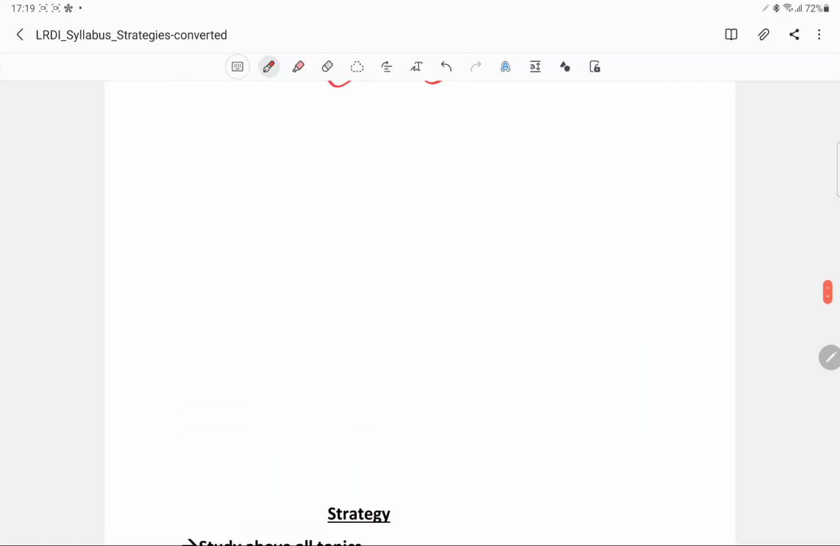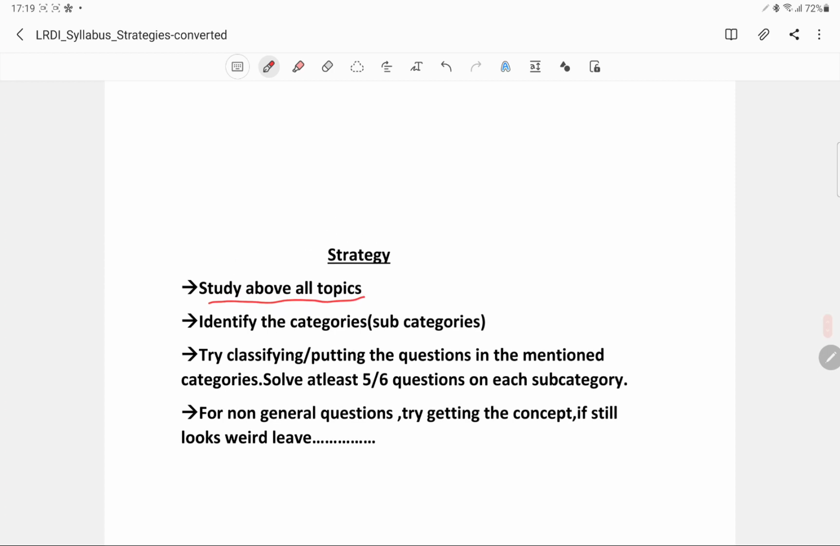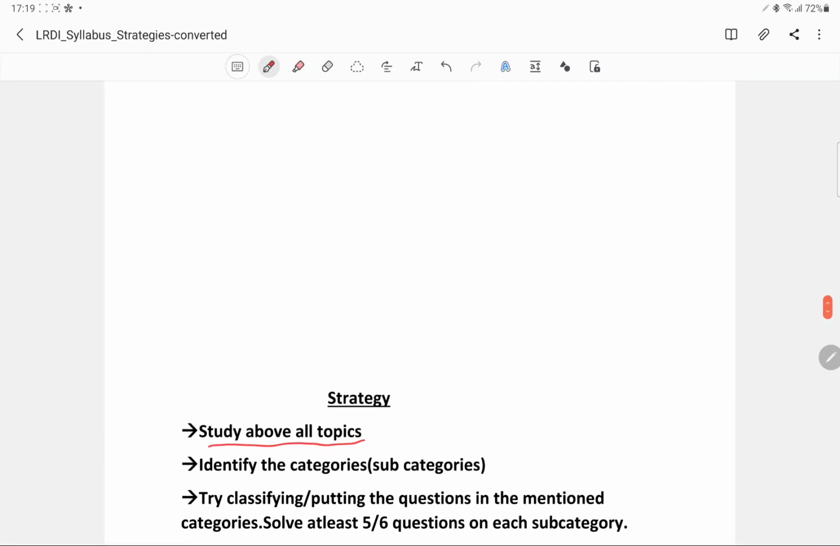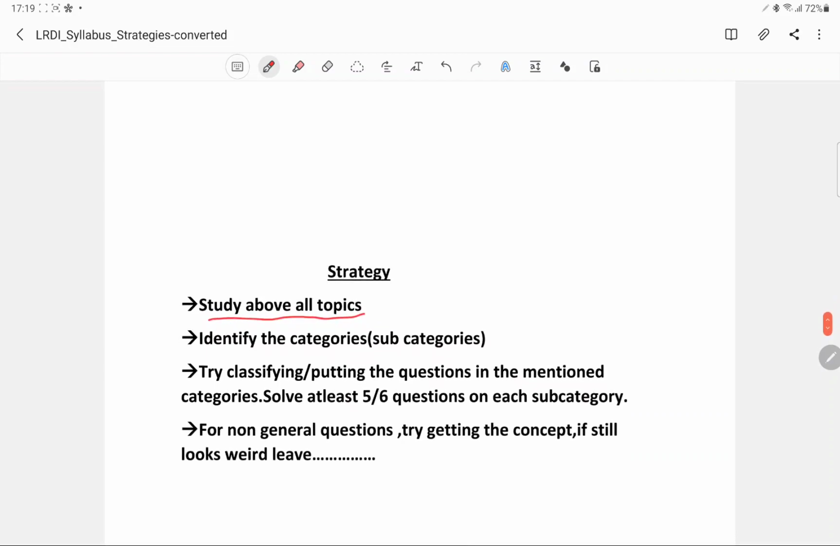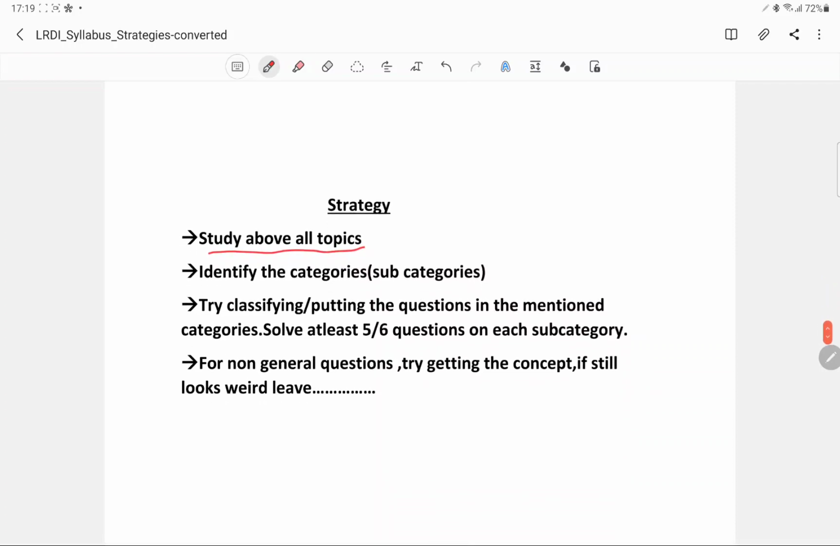Now let's look at what should be your strategy preparing for the same. The first point is study all topics. This is very important. I want you to not leave a topic, whether it is cryptarithmetic, cubes, or calendar. Don't leave any topic, because in exams like these you could have even the easiest question coming out of the trickiest concept. So we won't leave any topic.